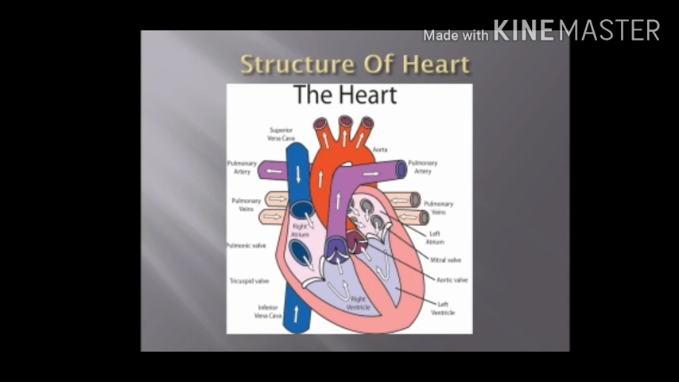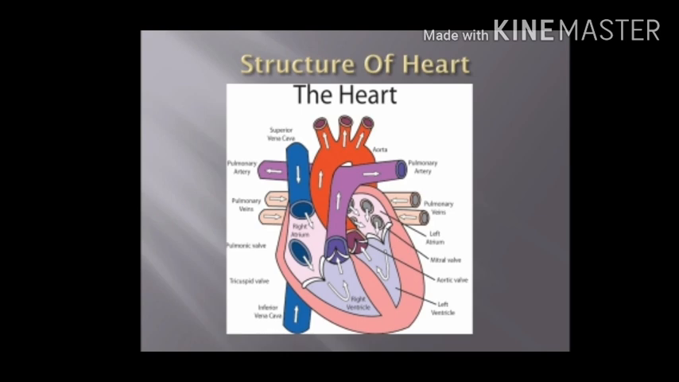The left auricle or atrium receives oxygenated blood from four pulmonary veins which open into the left auricle. The left auricle opens into the left ventricle by the left auriculoventricular aperture, guarded by the bicuspid valve. Bicuspid valve is also known as mitral valve.